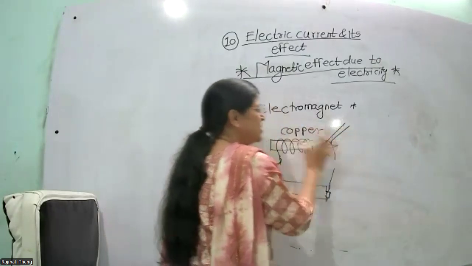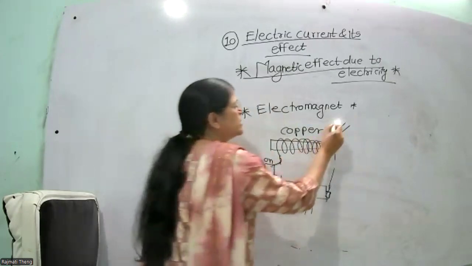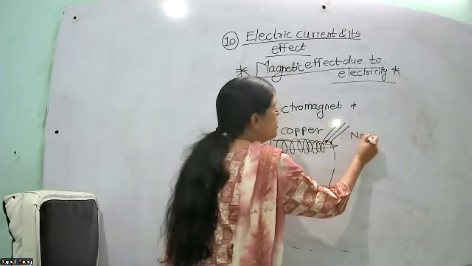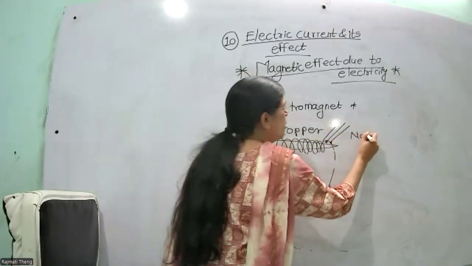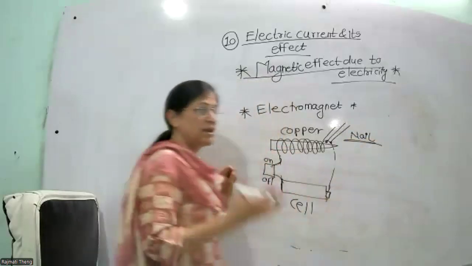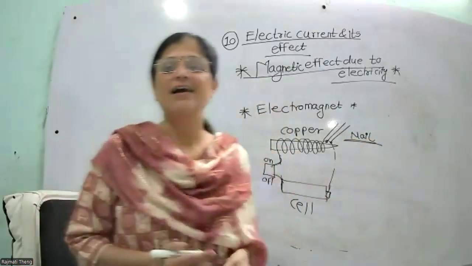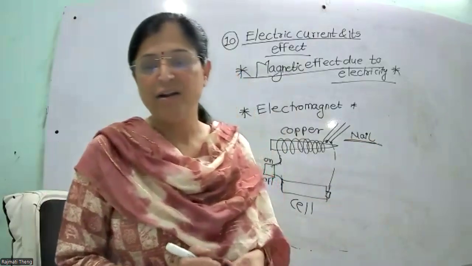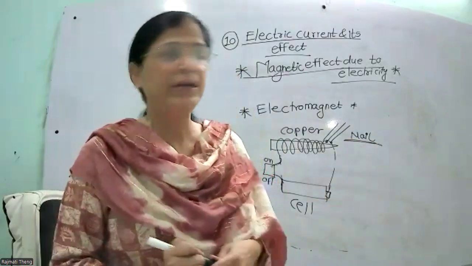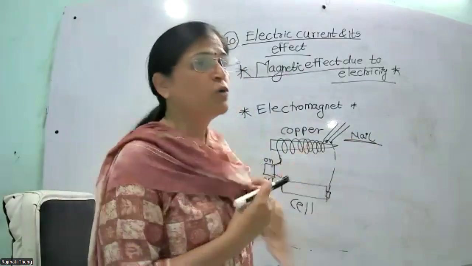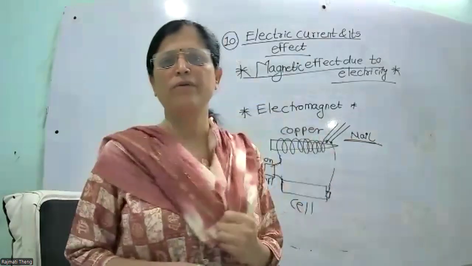If we keep this assembly near other nails or conductor material, that material is attracted, or iron nails and steel pins are attracted to this copper wire.